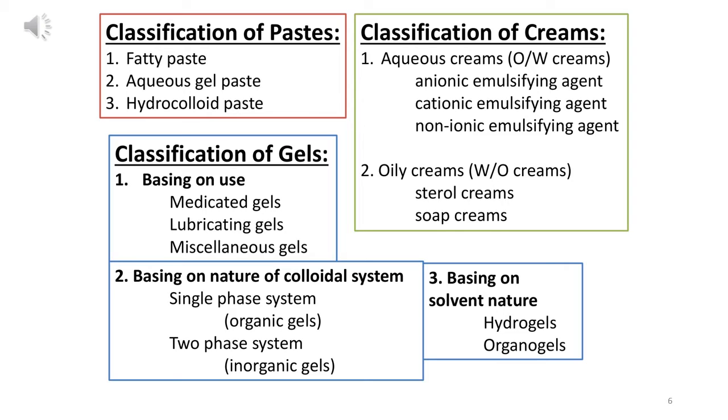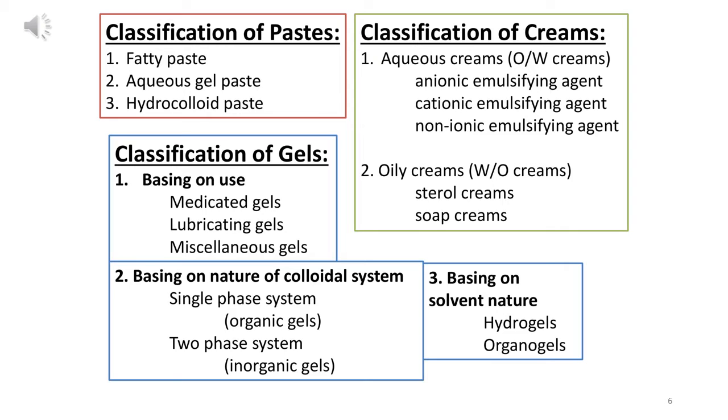Now we will start on classification of paste, classification of creams, classification of gels. So first one is classification of paste. There are three types of paste. One is fatty paste, second one is aqueous gel paste, third one hydrocolloid paste.